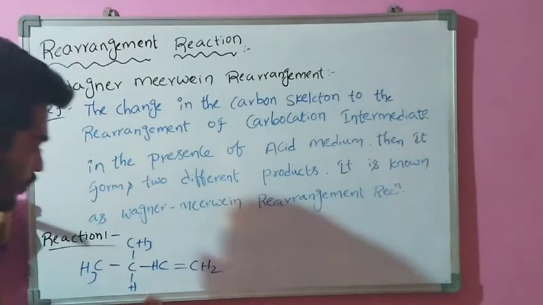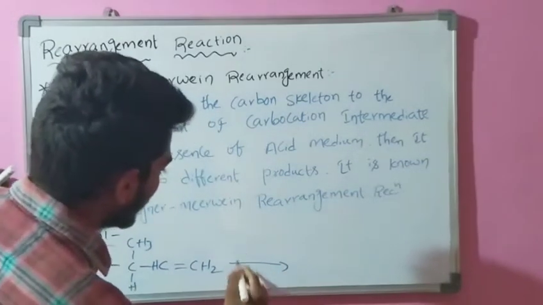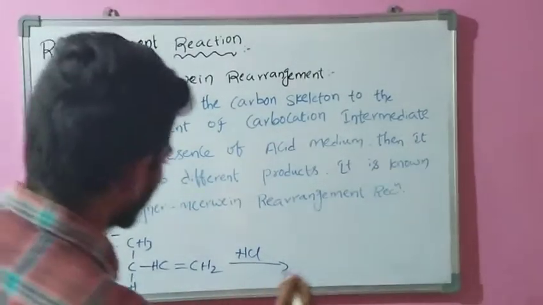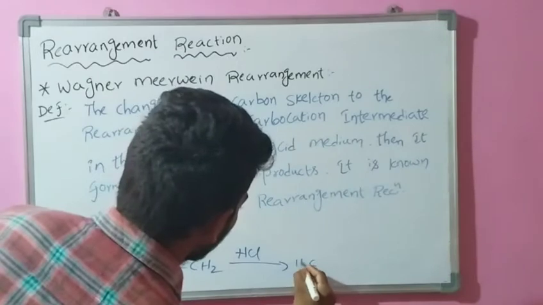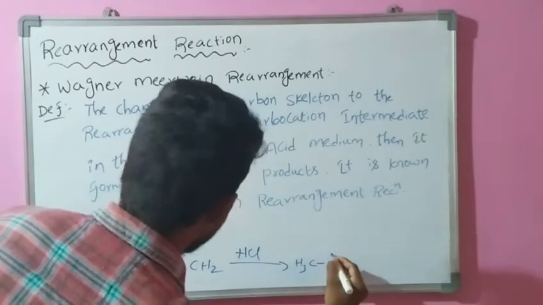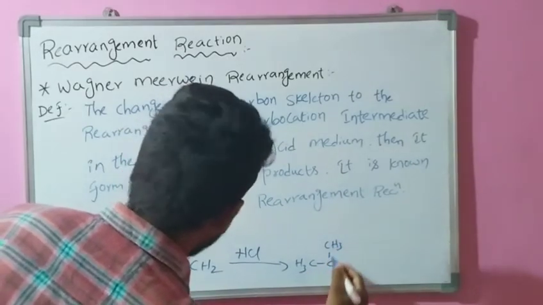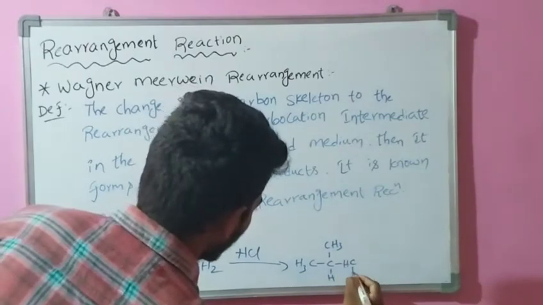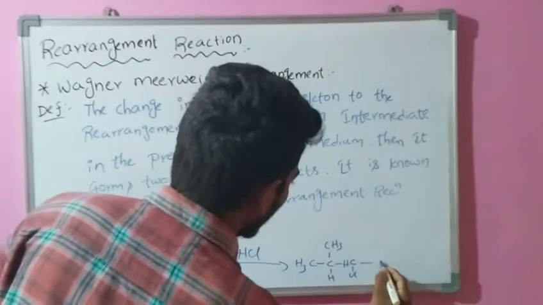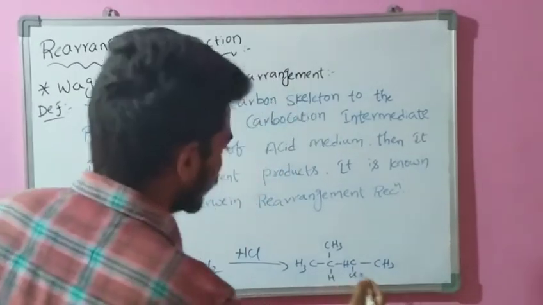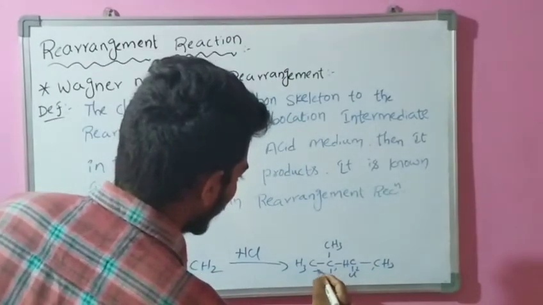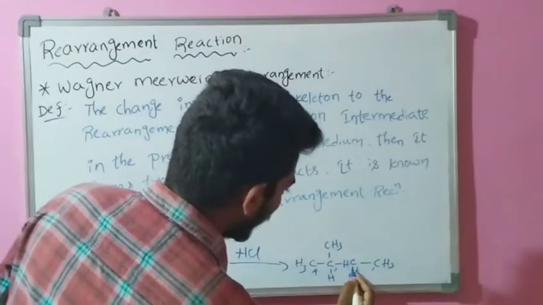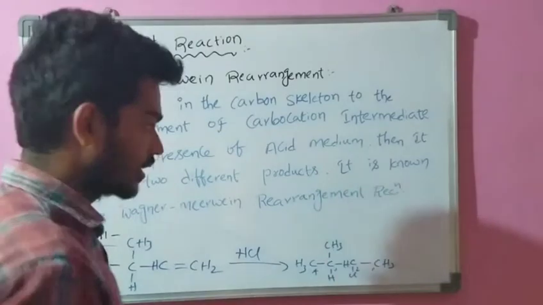This is 2-methyl butene. In the presence of acid media, HCl, it forms two different products. One is CH3-C-CH3-H with Cl, that is 2-chloro-3-methyl butane.